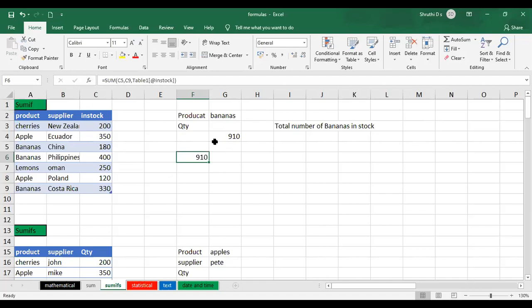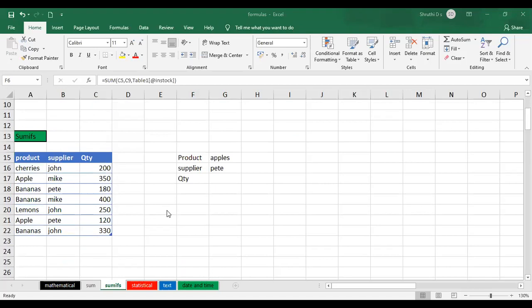Does anybody want me to repeat this, or did you understand? Or shall I show you some other example again? Okay, so I'll just move to SUMIFS. If you get confused, just tell me.